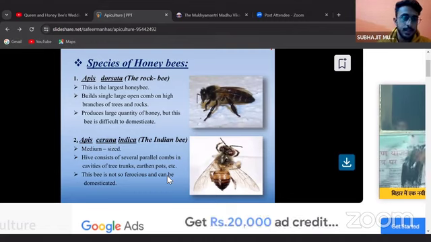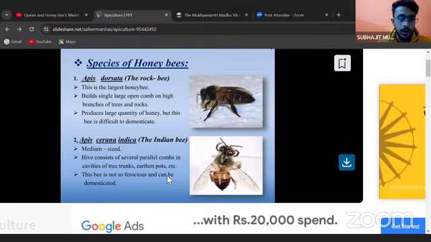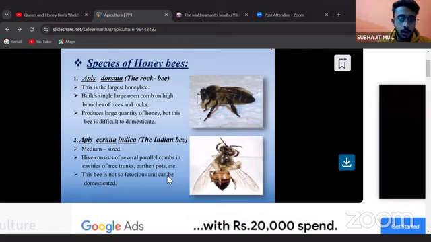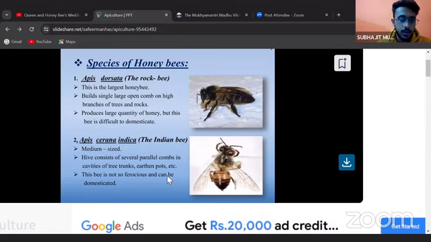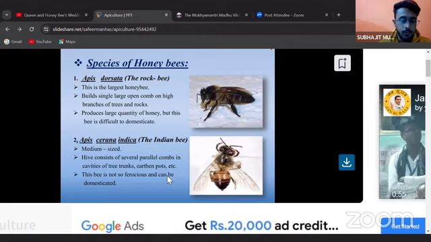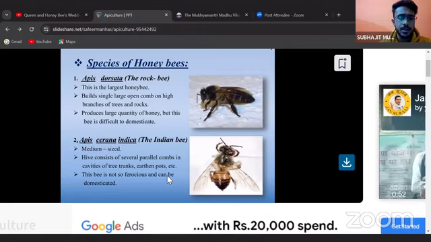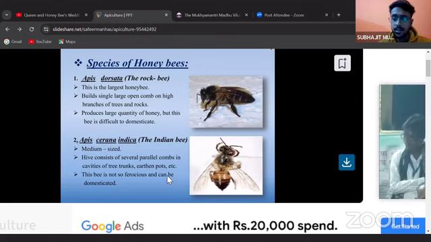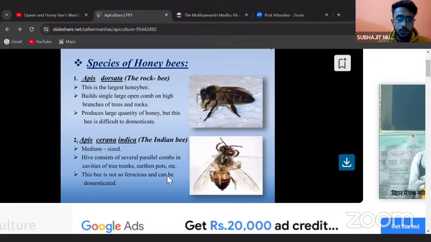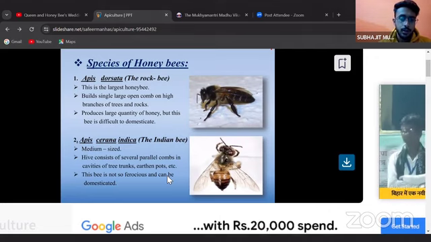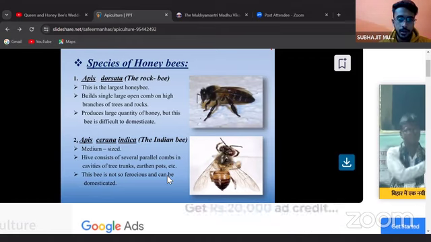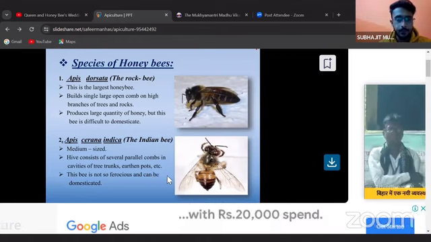From the first, there is Apis dorsata, the rock bee. This is the largest honeybee in size as compared to the other bees. It builds large open combs on high tree branches, and the yield from this is very huge. Second is Apis cerana indica, or popularly known as Apis indica. This is a medium-sized Indian bee which forms several parallel combs in cavities in tree branches, and also in earthen pots. These bees are domesticable, that means they are not that ferocious and can be domesticated for the production of honey.